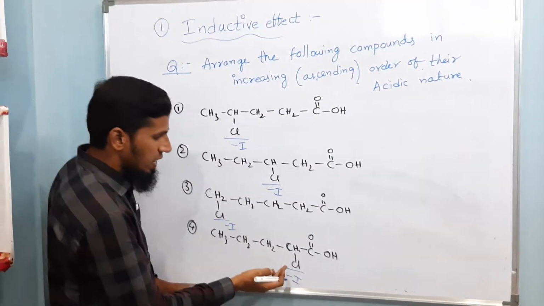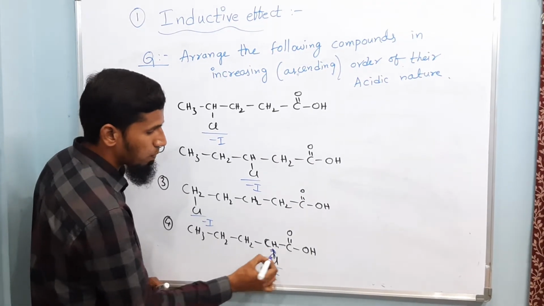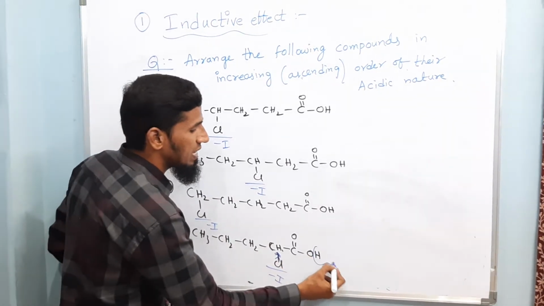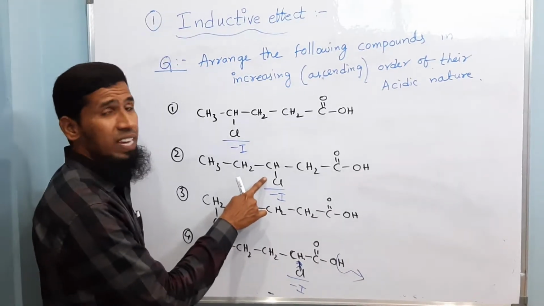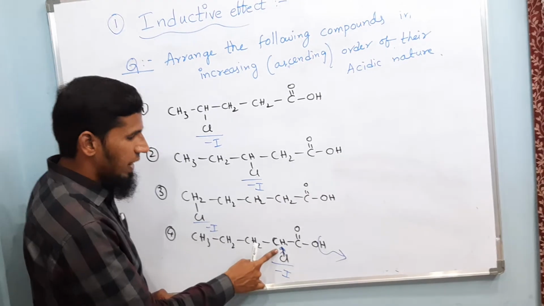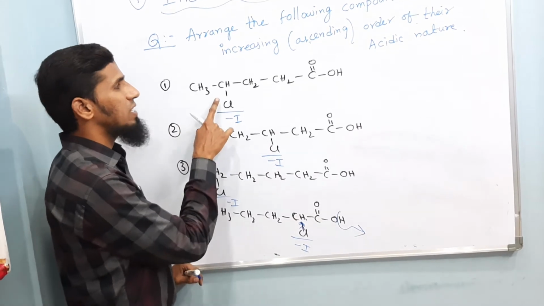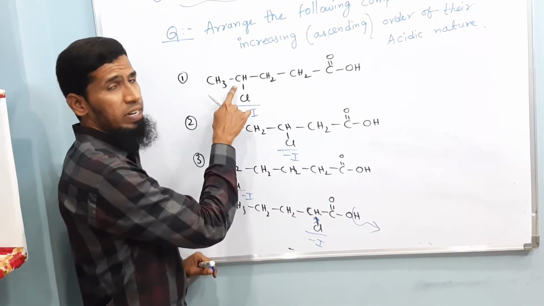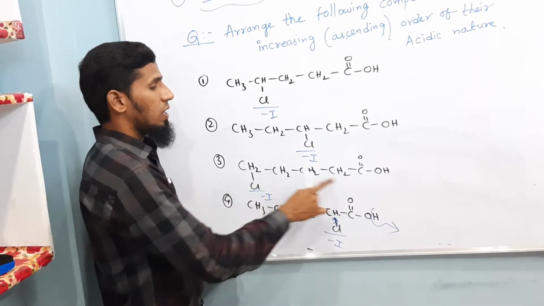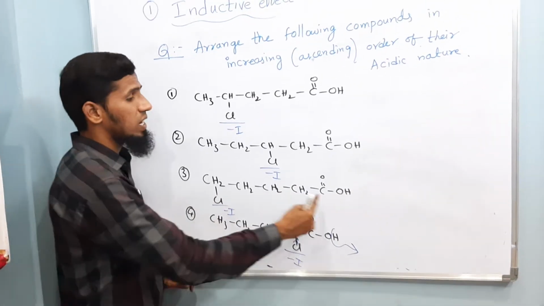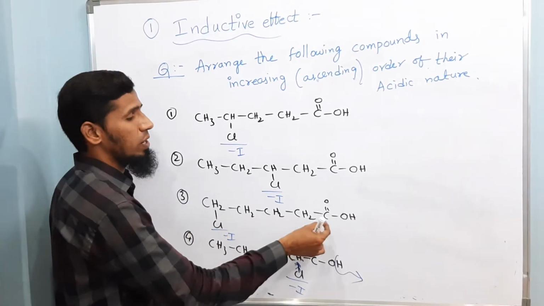Now here in the fourth example, chlorine is very close to COOH. So as a result, it withdraws the electrons to a larger extent, and the proton can be easily donated. Whereas in the second example, it is on the third carbon, so it is less acidic compared to the fourth one. And when you take the first example, it is on the fourth carbon, 1, 2, 3, fourth carbon, so its effect will be less compared to the other two. And last but not least, in the third example, the chlorine is on the fifth carbon, which is farthest from the COOH. As a result, it will have very little effect on the acidic nature of the carboxylic acid.